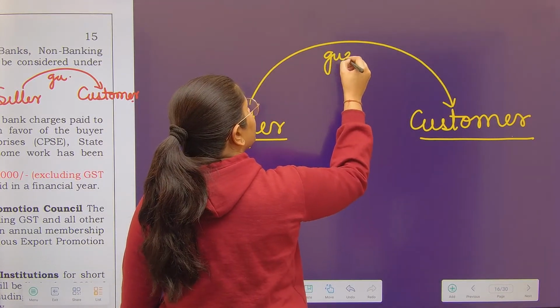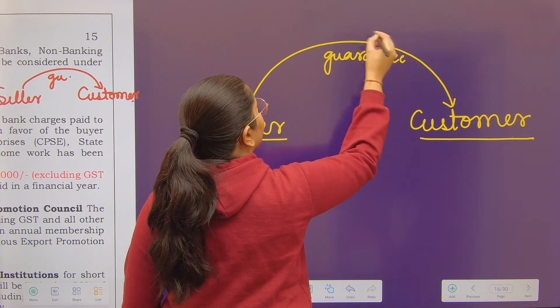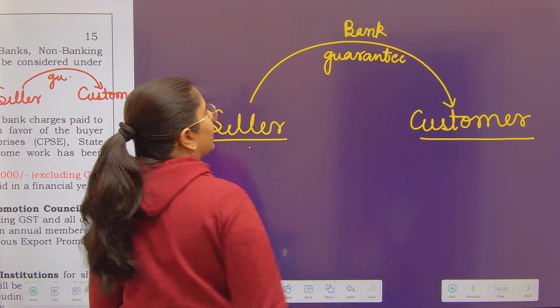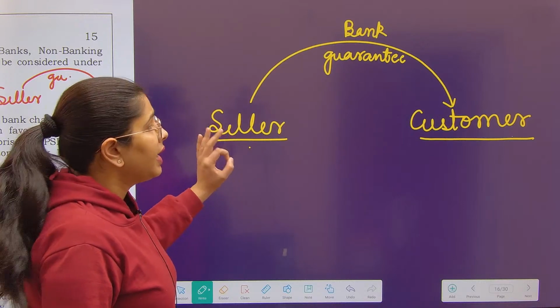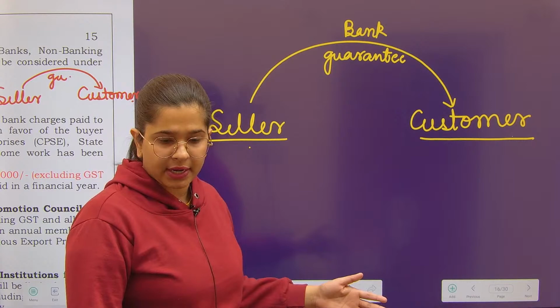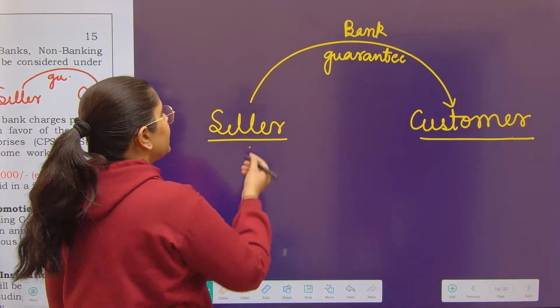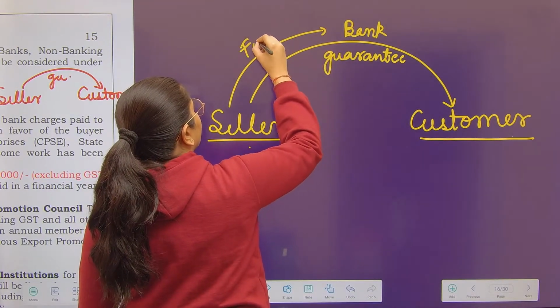So this guarantee is being provided by whom? This guarantee is being provided by the bank. Bank says to the customer, please do not take tension. If this particular person, that means seller, if he will not provide you the goods, we are going to compensate you. Now for providing this particular bank guarantee, obviously the seller has to give some fees to the bank.